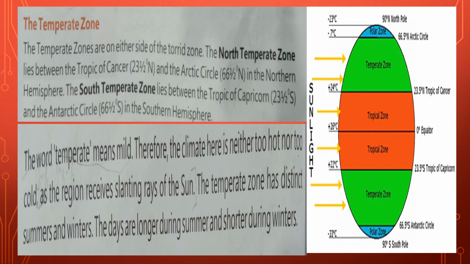The word temperate means mild. Therefore, the climate here is neither too hot nor too cold, as the region receives slanting rays of the sun. The temperate zone has 4 main seasons, including summers and winters. The days are longer during summer and shorter during the winters.